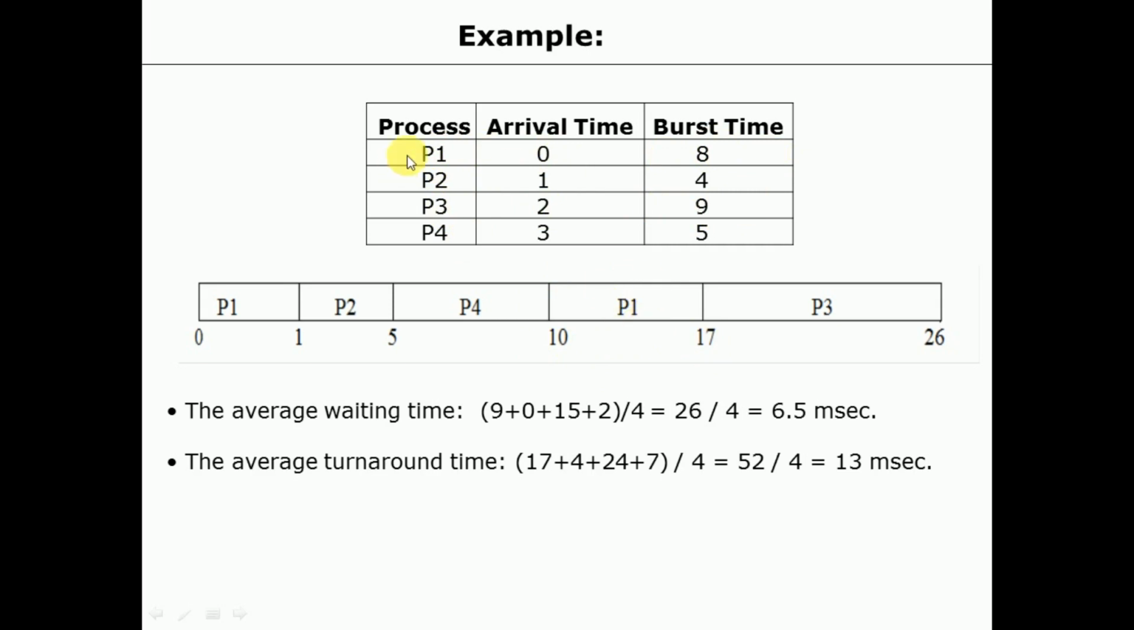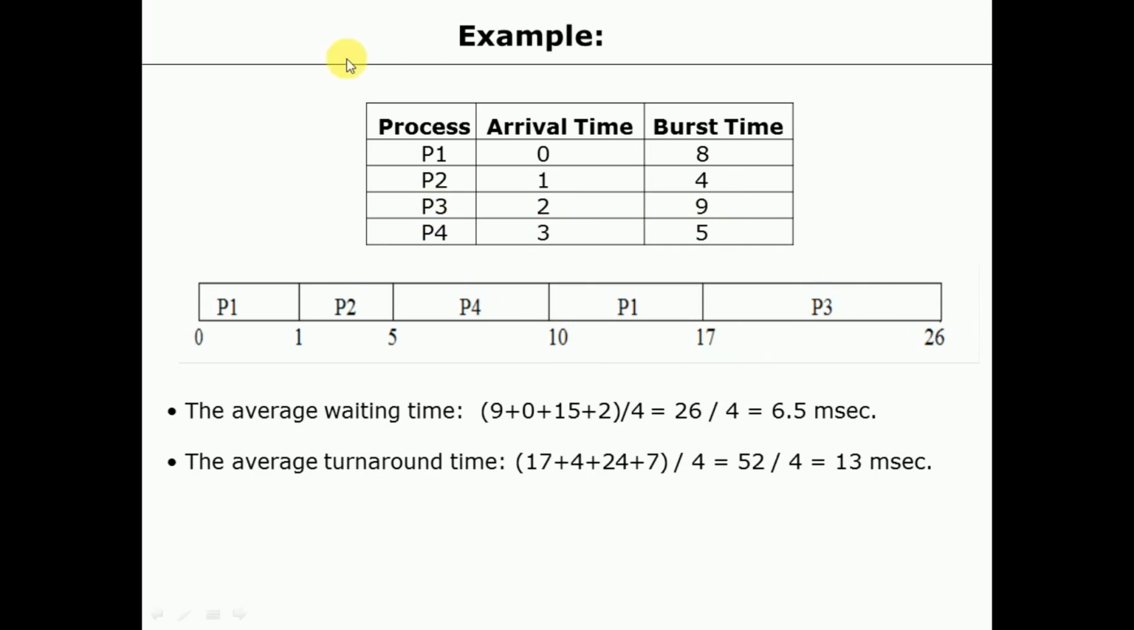So once P1 completes, the only remaining process in the ready queue is P3. So now P3 will be allowed for execution. Its burst time is 9, so for 9 milliseconds P3 will execute from timeline 17 to 26. In this way, the scheduling takes place in the case of the shortest remaining time first scheduling algorithm.